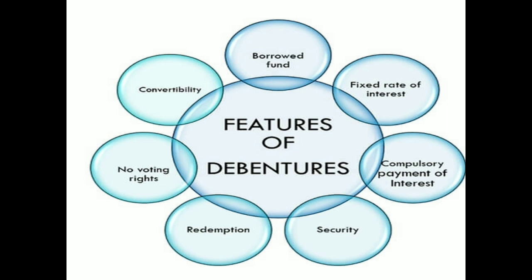Next is compulsory payment of interest. This interest that has to be paid yearly to the debenture holder is compulsory, whether the company makes any profit or it undergoes any loss, but it has to pay that interest to the holders on a regular basis. Next is security.